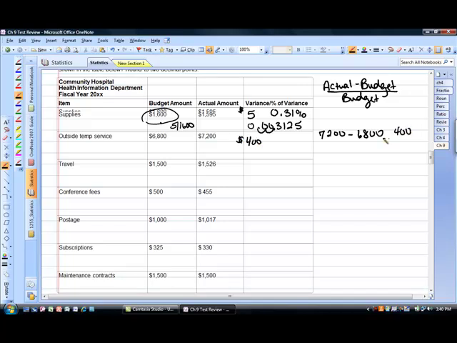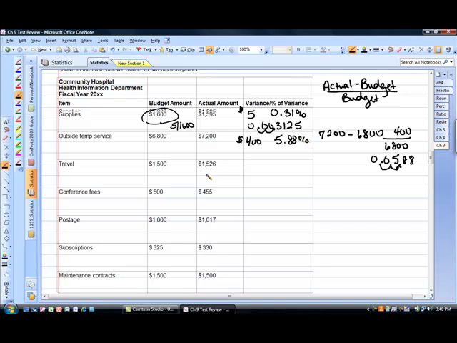We divide 400 by the 6,800. We get 0.0588. Move our decimal over 2 places, and your answer will be 5.88%.